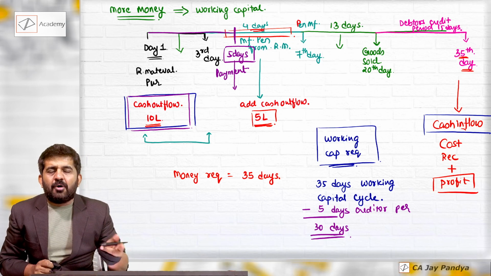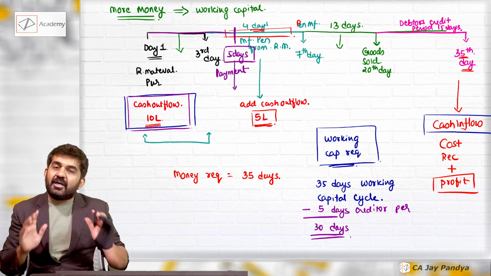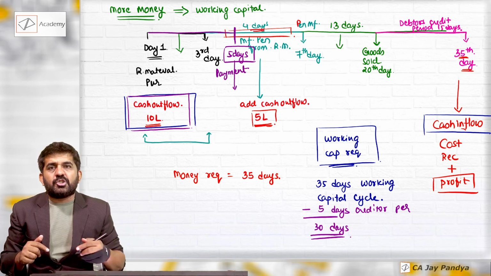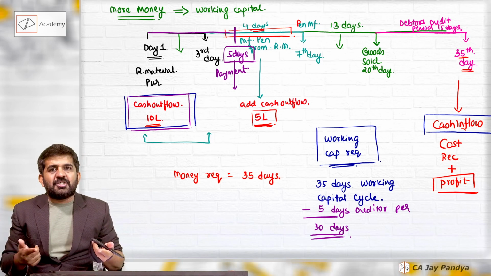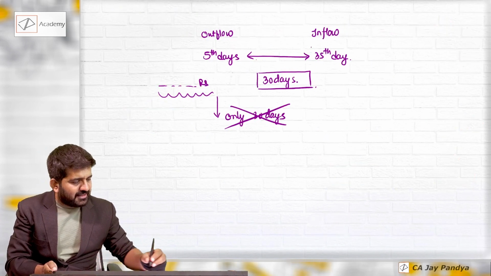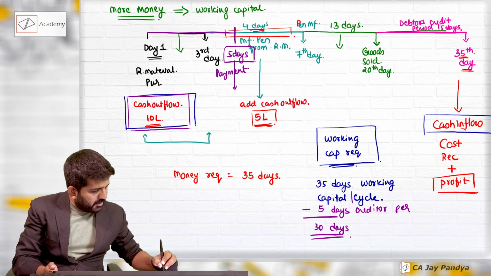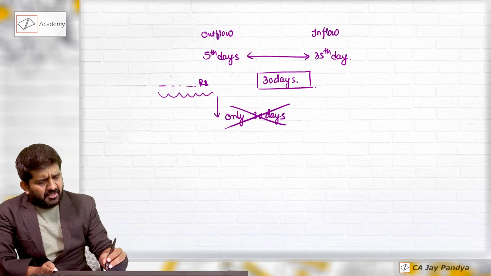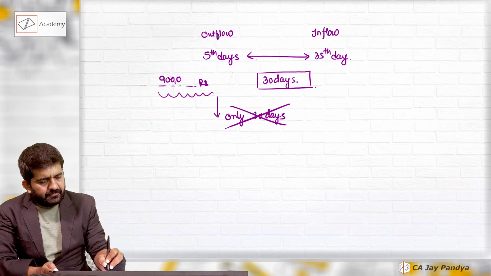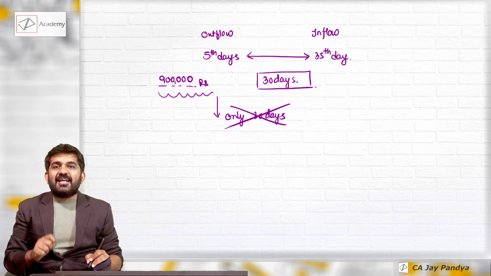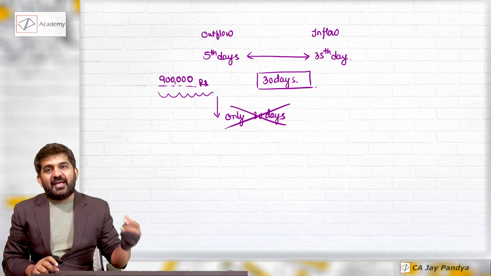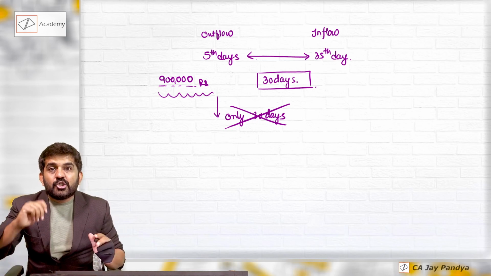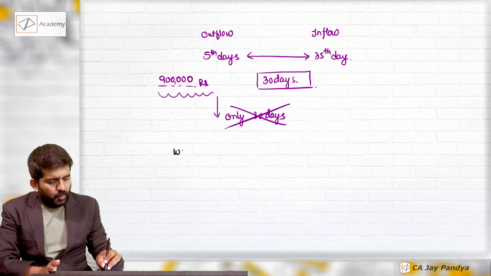You are purchasing raw material, producing finished goods, selling them. Now will you end? No, you will again purchase raw material, again manufacture the goods, again sell them, again purchase the raw material, and so this is known as the working capital cycle. So if my working capital requirement is say 9 lakh rupees, this 9 lakh rupees will be required in the current year, next year, the year after, till the time your business ends. So it is famously said, working capital